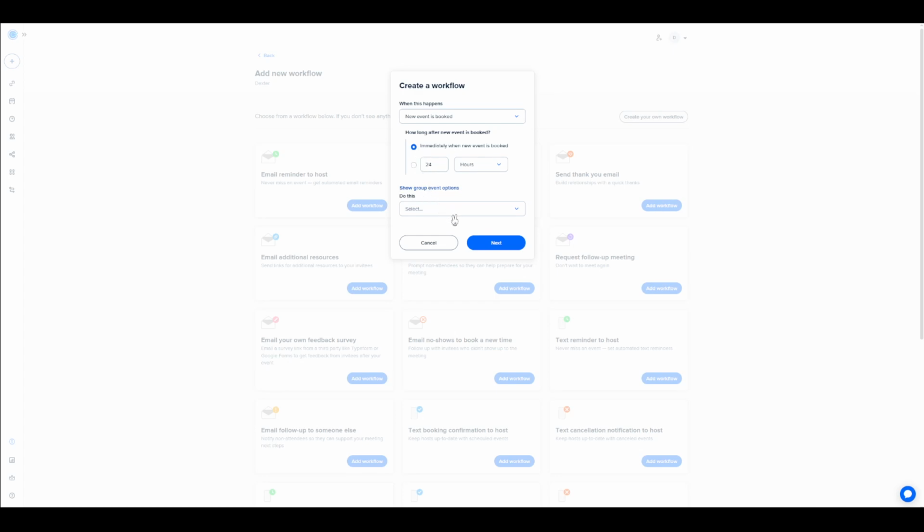Next comes the Do This Action section, which provides a multitude of options. Take a moment to scroll through and select whatever actions align with your objectives. Whether it's sending a follow-up email or generating a reminder notification, you can choose actions that directly support your workflow goals. Once you've configured both the triggering events and the actions, click on Next.